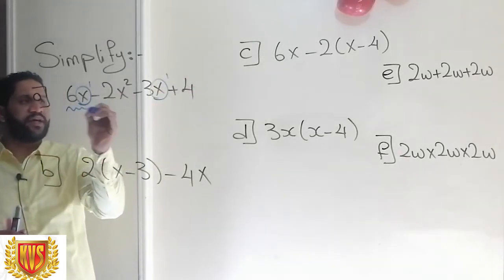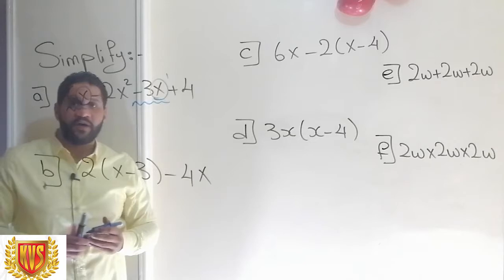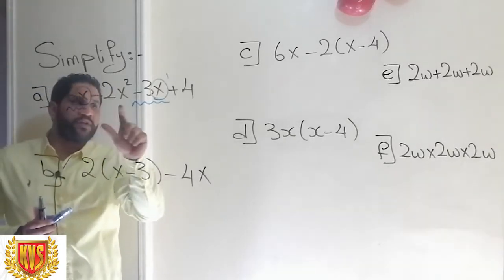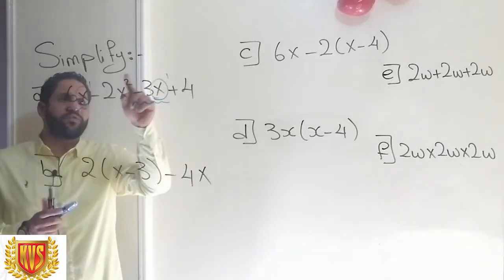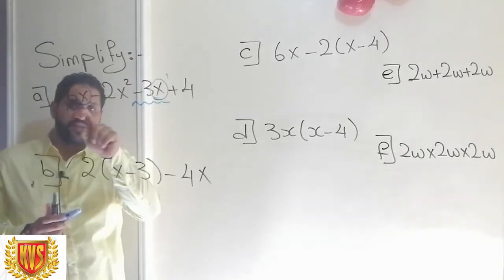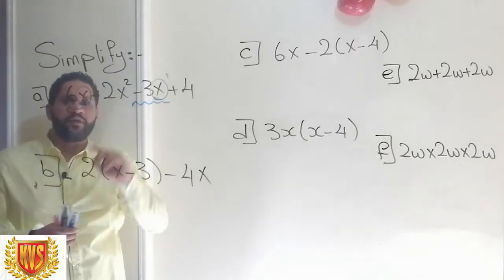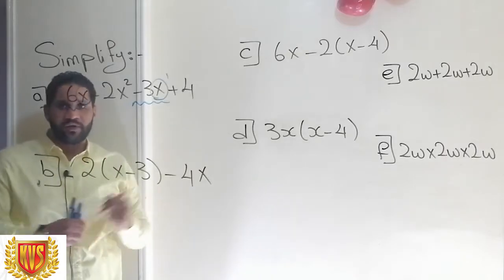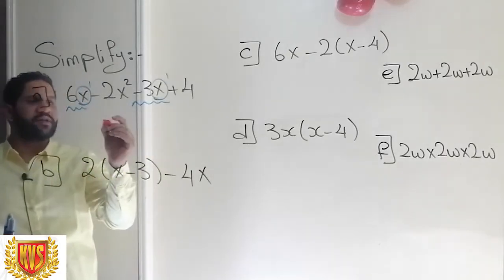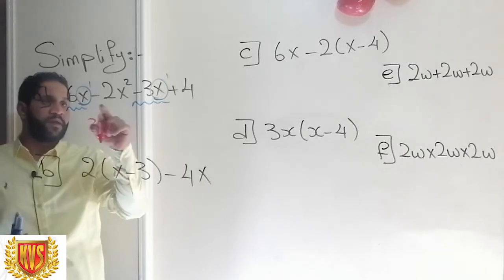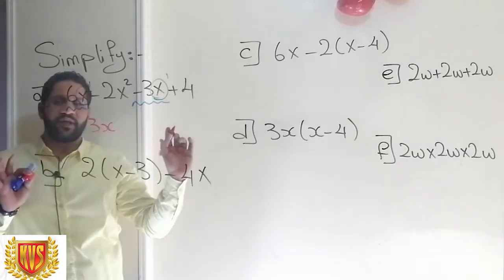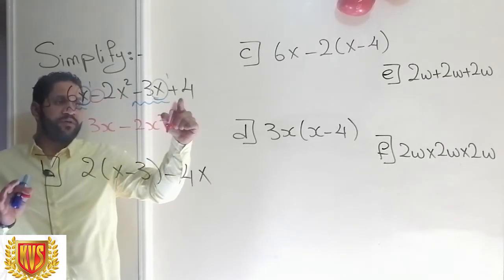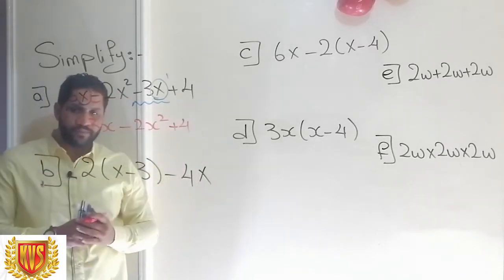So I can see that 6x and negative 3x are like terms. Negative 2x to the power of 2 does not have a like term, as its power is 2. While it has the same letter x, I cannot add or subtract them. Why? Because they have unlike powers. So 6x minus 3x gives me 3x. Negative 2x to the power of 2 goes down as it is with its sign. This 4 will also go down with its sign.